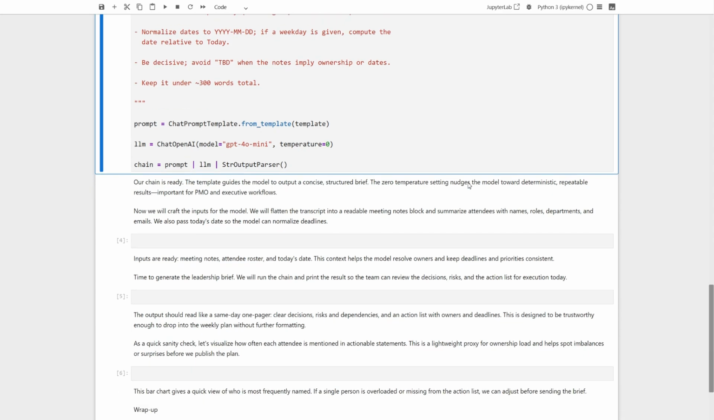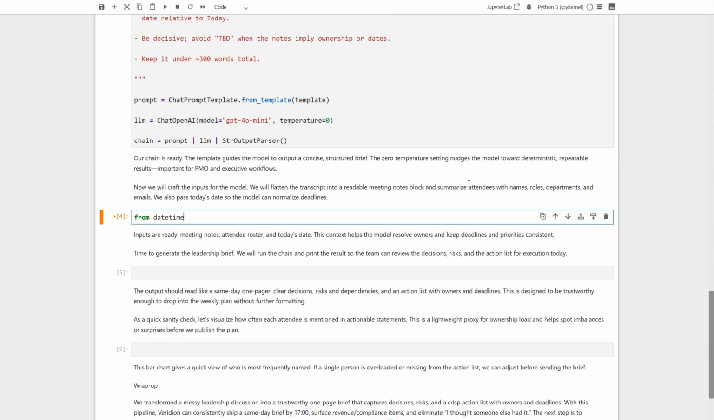Next, we prepare inputs. We flatten the transcript into a readable block so the model can follow the conversation. We summarize attendees with names, roles, departments, and emails. And we pass today's date. That last piece is important. If the notes say, by next Tuesday, the model can convert it into an actual date. This keeps deadlines uniform across the brief.